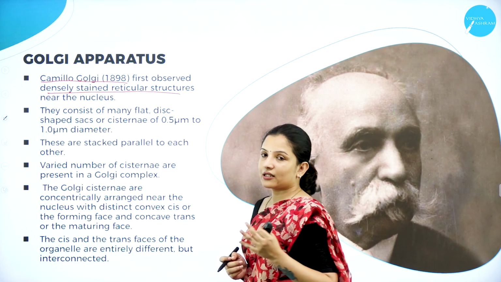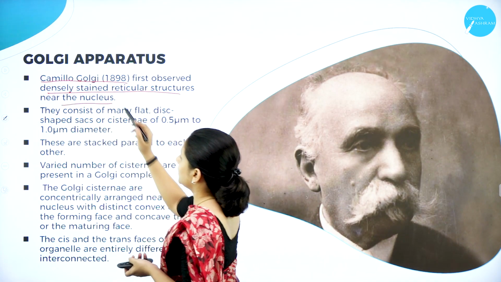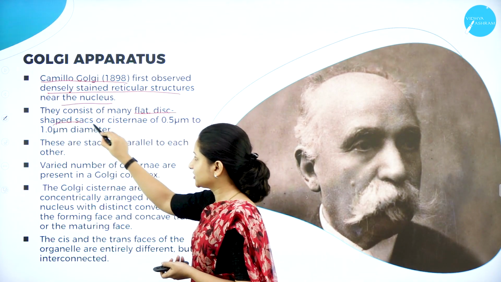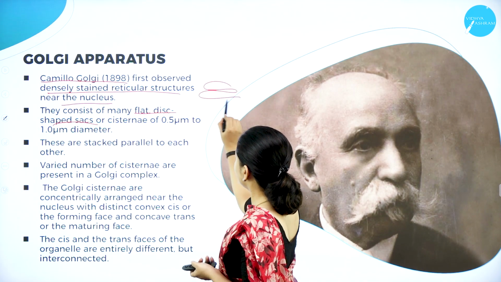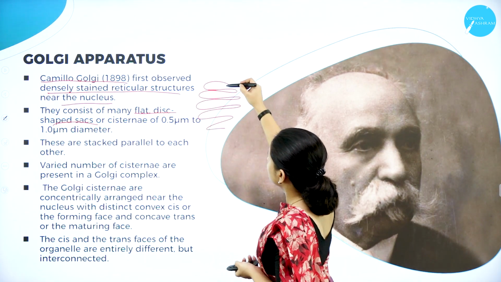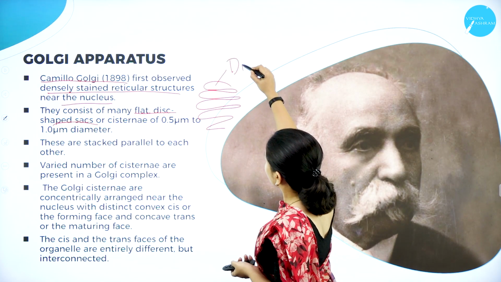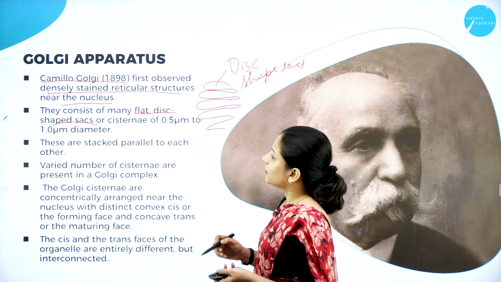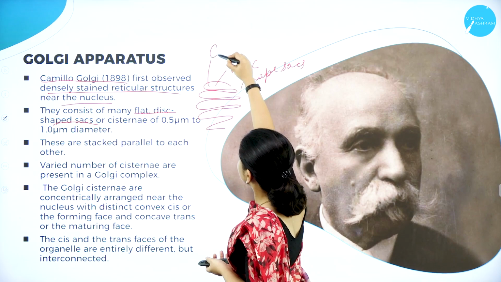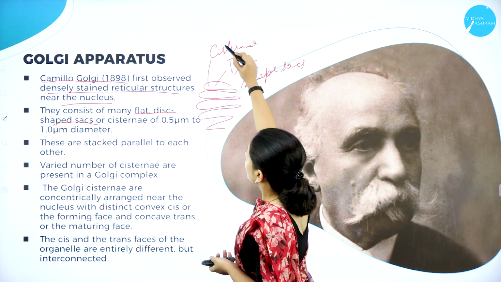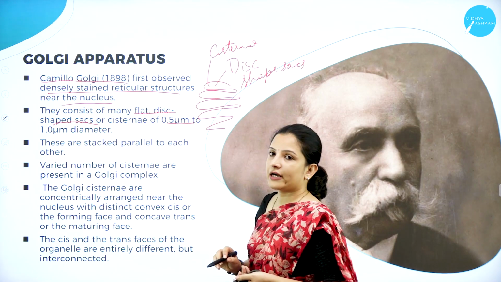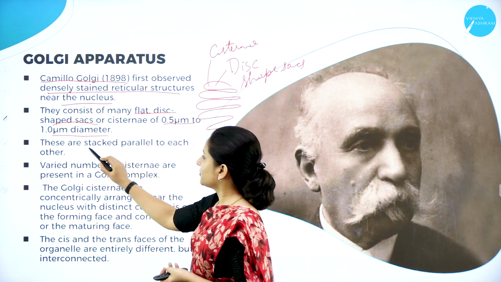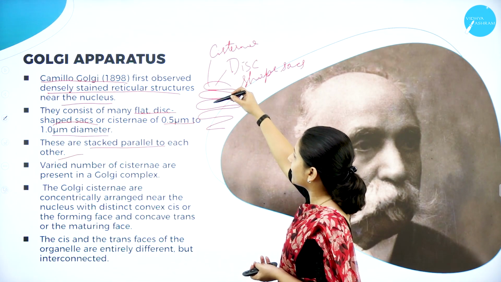So densely stained reticular structures were found near the nucleus, and the Golgi apparatus consists of many flat disc-shaped sacs. They are sac-like, made up of many flat disc-shaped sacs, so they are reticulate in nature. These disc-shaped sacs are called cisternae, and the size is about 0.5 micrometer to 1 micrometer in diameter. And these cisternae are stacked parallel to each other. As you can see, they are stacked parallel to each other.